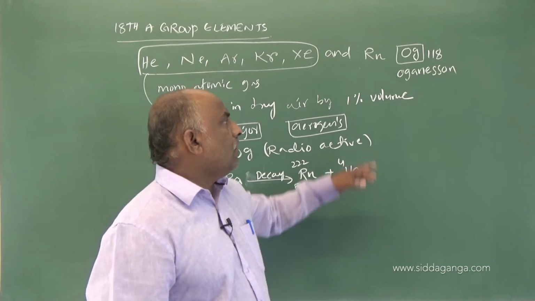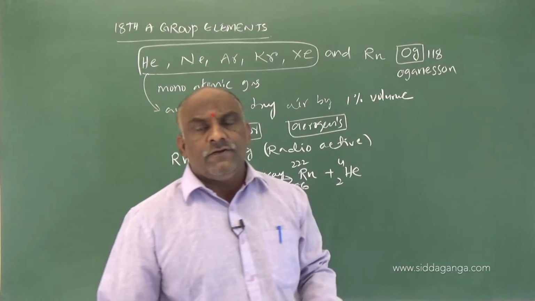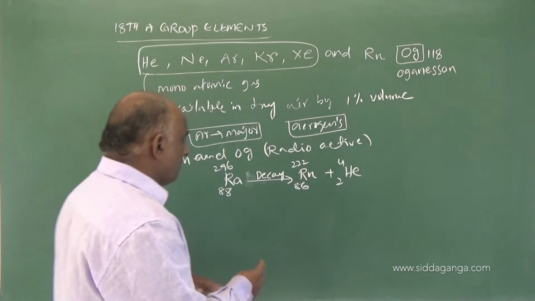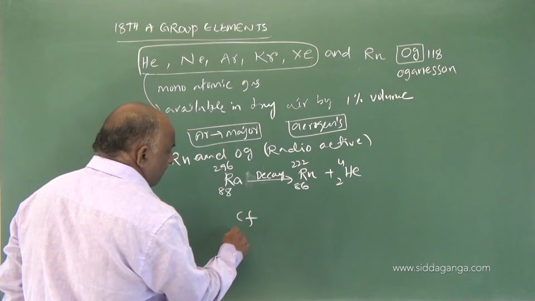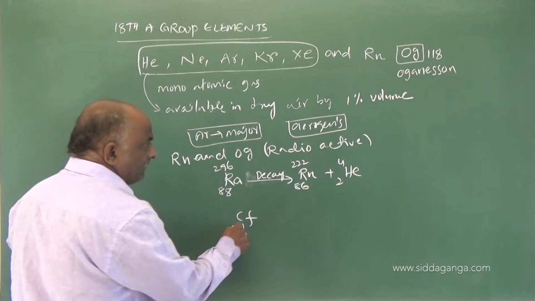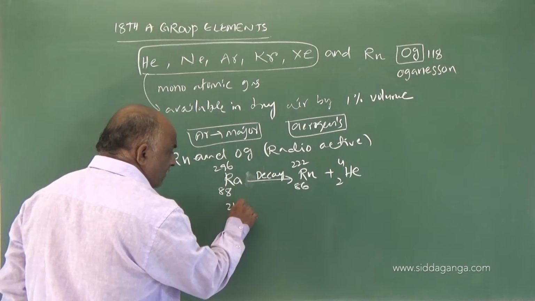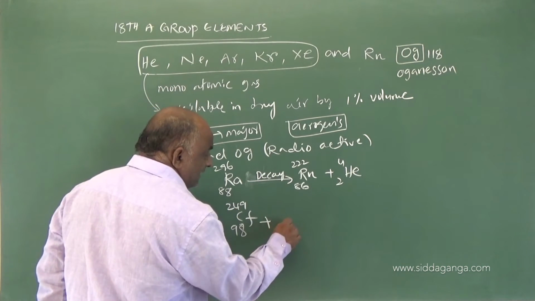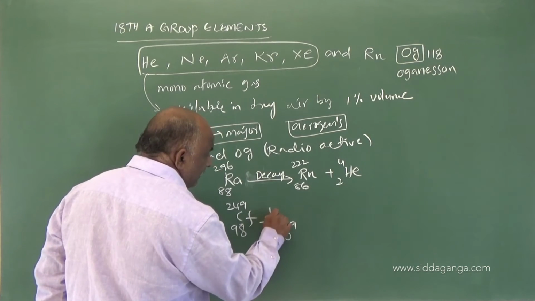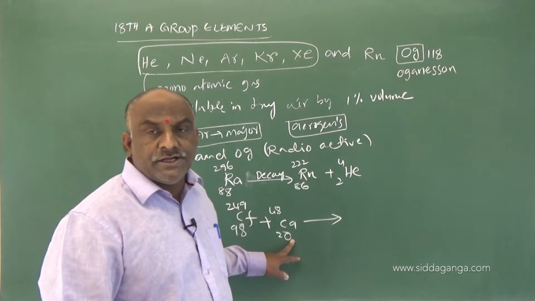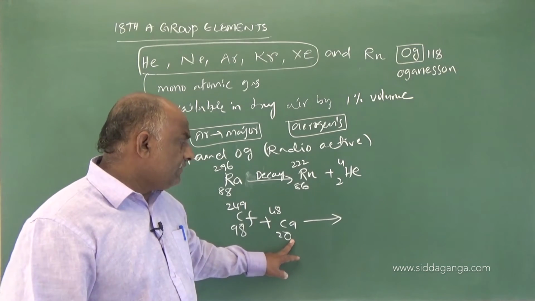Then what about oganesson? Oganesson is prepared from californium. Californium, Cf, has atomic number 98 and mass number 249, and it is treated with calcium-48.